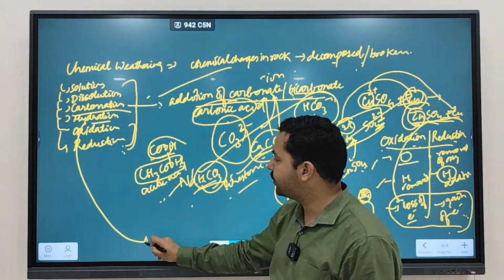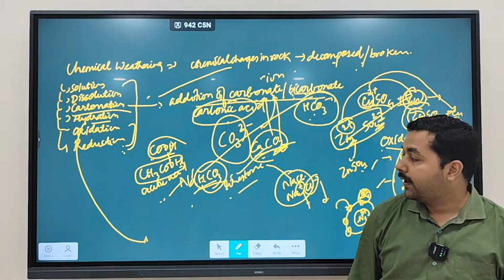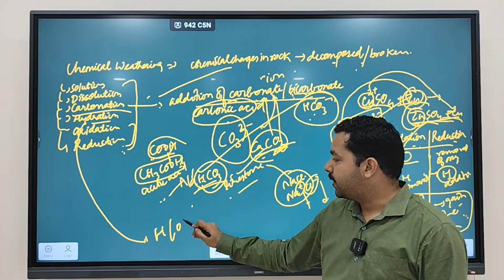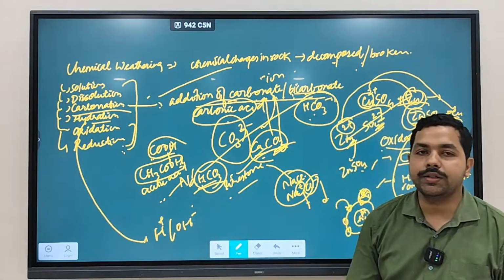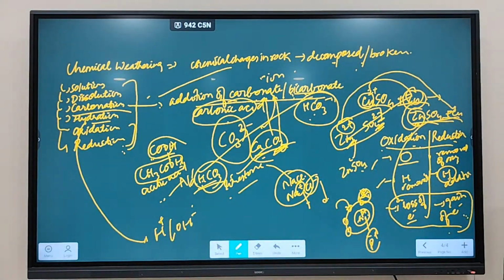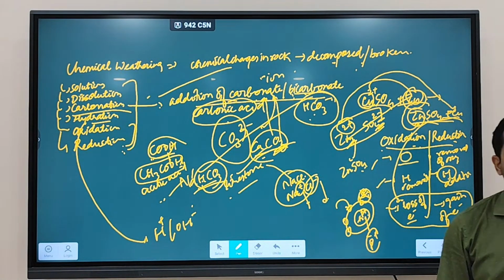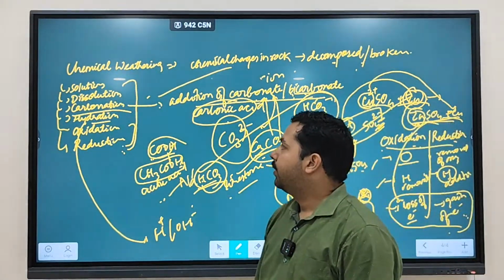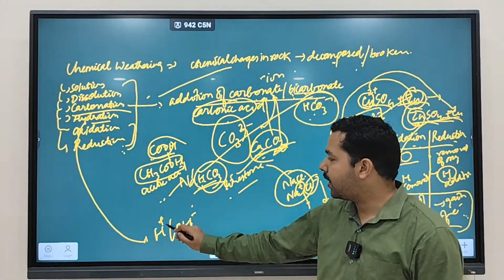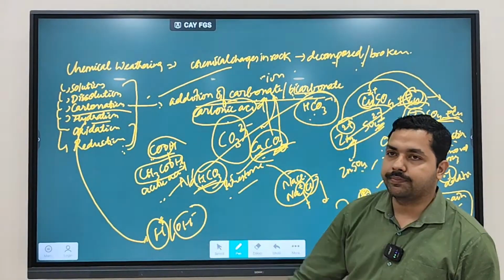Next is what? Hydration. What is hydration? Addition of H or OH minus. So you have H plus ion addition or OH minus addition. That process is going to be referred to as what? Hydration. Clear? Addition of H plus or OH minus.